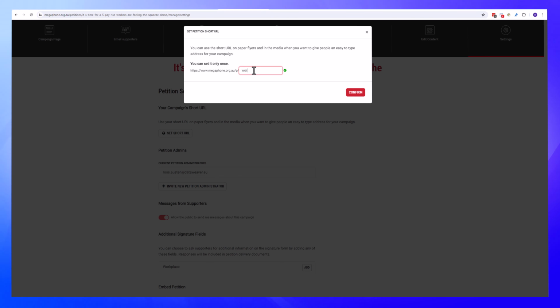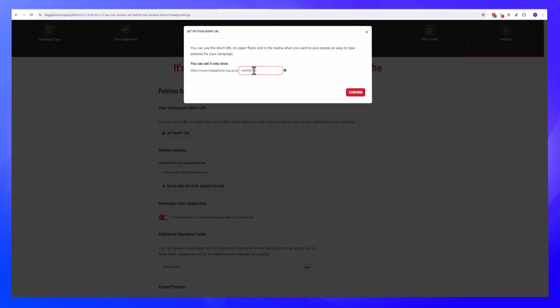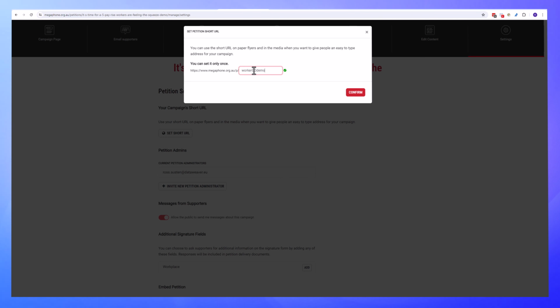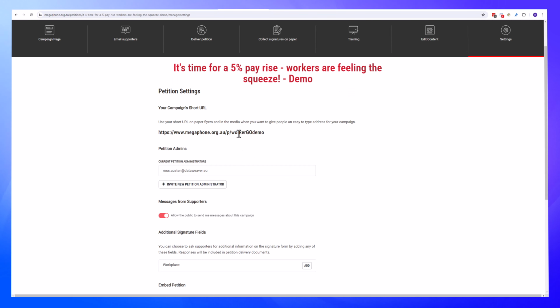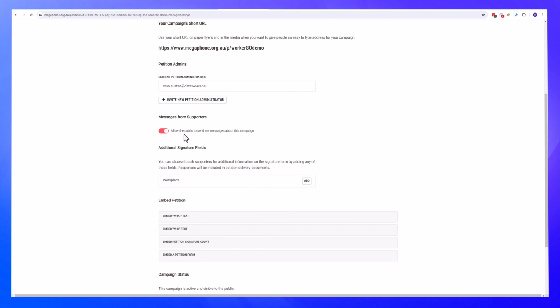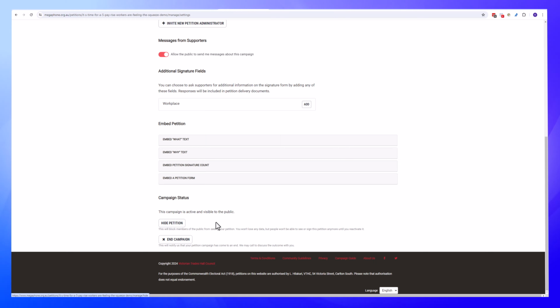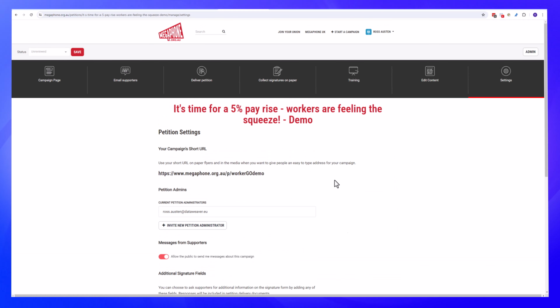Workers Go demo or something like that. You get the idea. So you don't have to have this very long URL. You can have a shorter one. So that's just meant to make it easier. There's a few things you can update in here. You can end the campaign, hide the petition if you're no longer pursuing it, and so on.